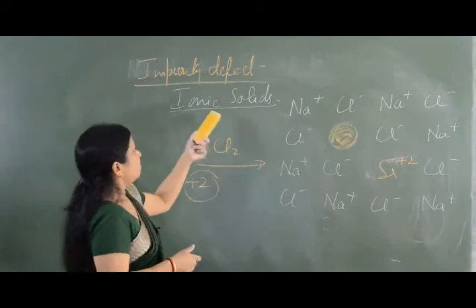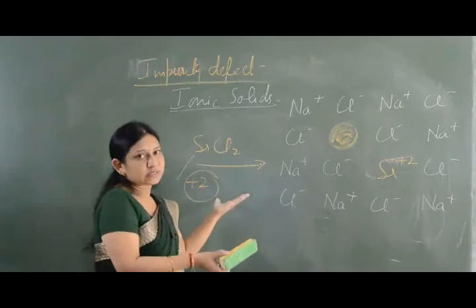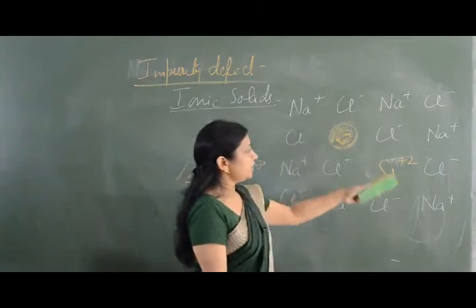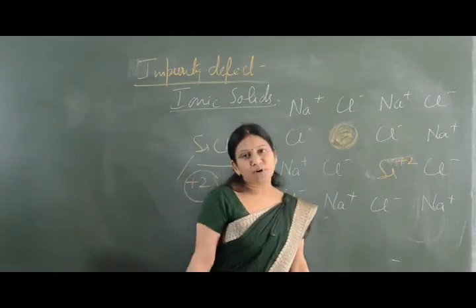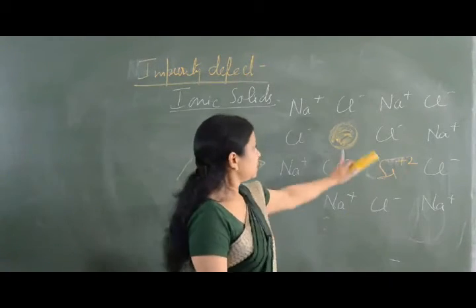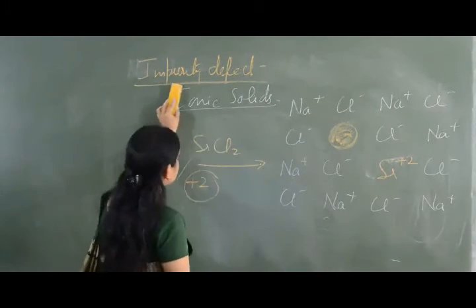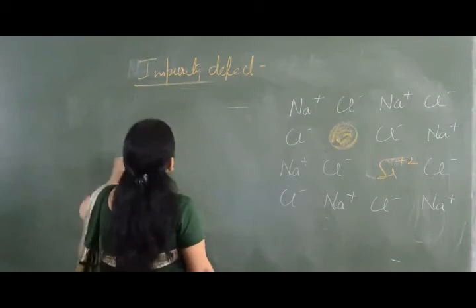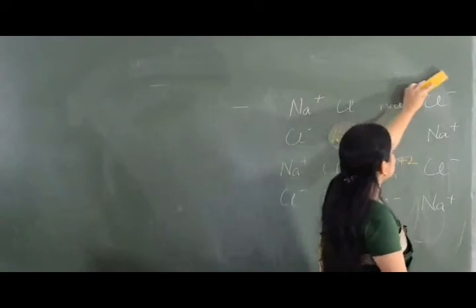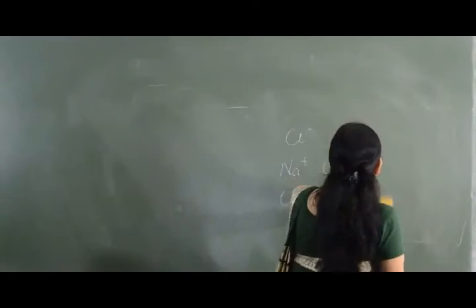And if we take up ionic solids, then this is the condition. Again, after the defect has taken place, it is going to function as a p-type semiconductor, because a hole is created. So this is impurity defect.